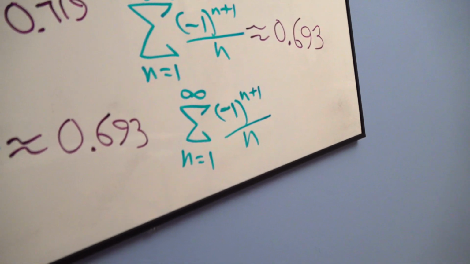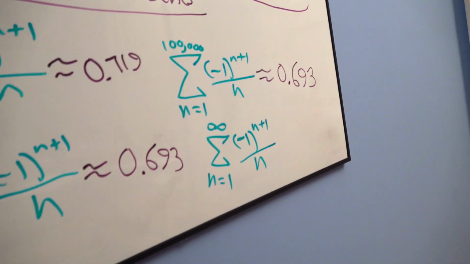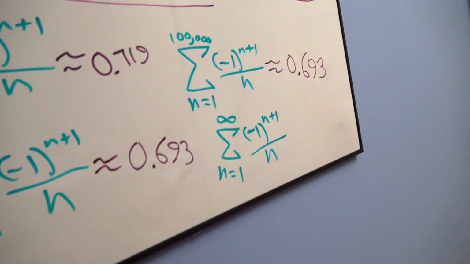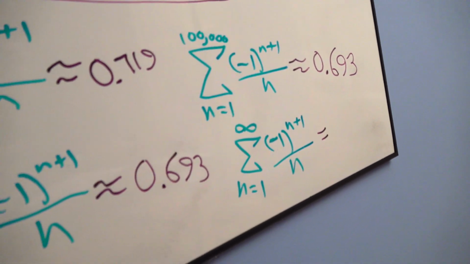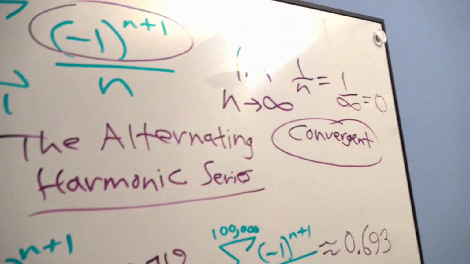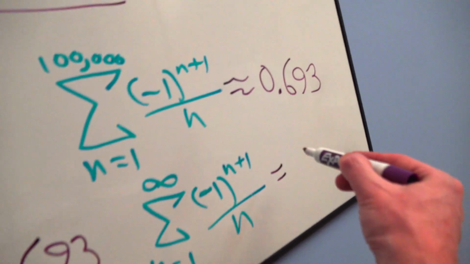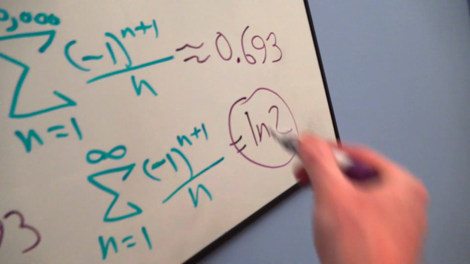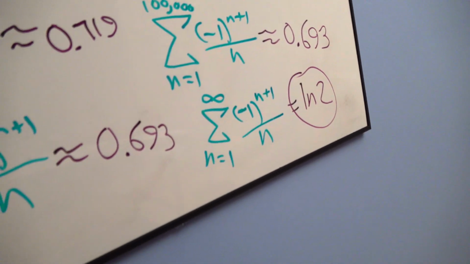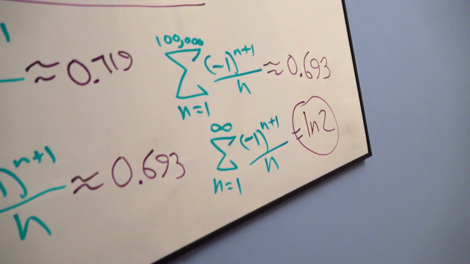But this was already proven. This is an unranked mathematician, probably one of the most famous unranked mathematicians. There was a mathematician that proved that when you go all the way to infinity, yes, it is convergent. We just proved it. But what does it converge to? 0.693 apparently? Well, what it converges to is an irrational number. The natural log of 2 is exactly what it becomes. And the natural log of 2 on any basic calculator is about 0.693.